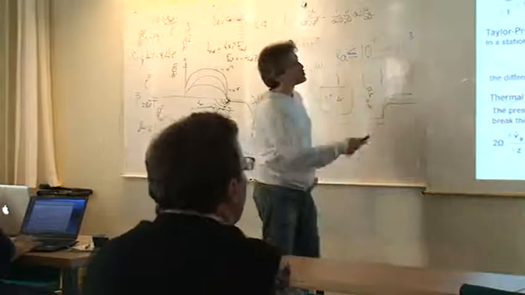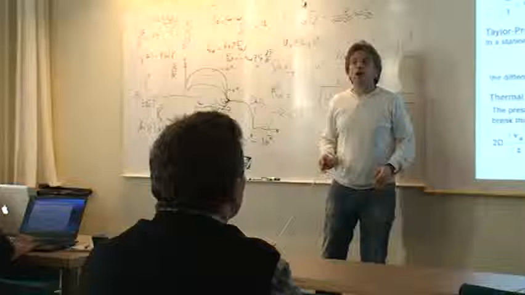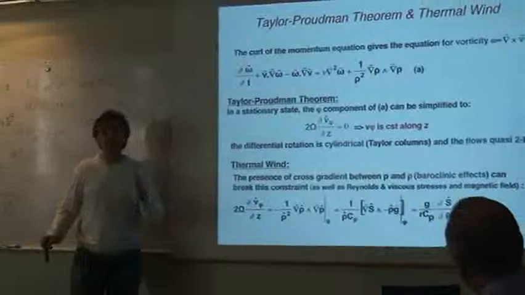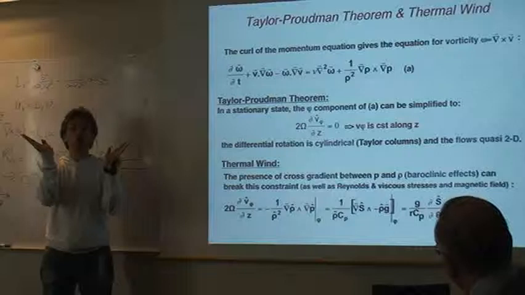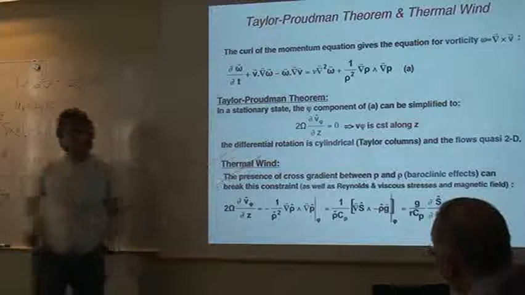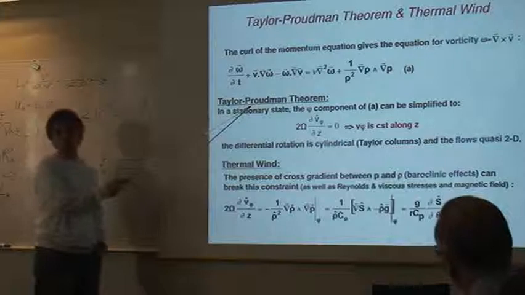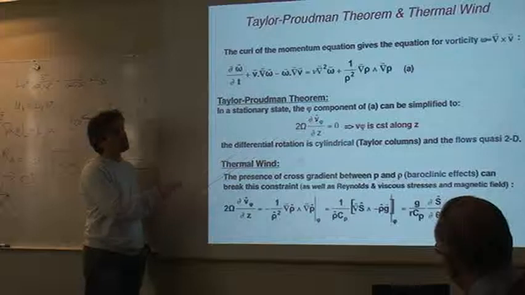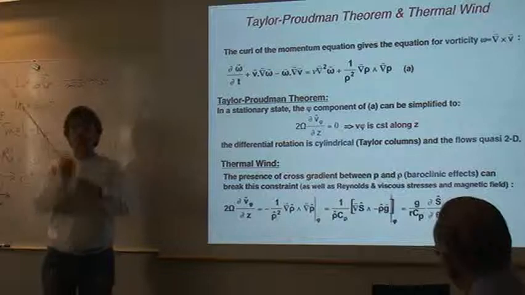Okay. So the key question we want to understand is why is the solar differential rotation non-cylindrical? Why is it conical in shape? Why, at mid-latitude, does the Sun rotate along cones and not cylinders? The reason why it's puzzling us is that normally you have the Taylor-Proudman theorem that tells you that in a rotating system, you should be quasi-2D and invariant along the axis of rotation. So you should get cylinders, but in the Sun, you get cones.